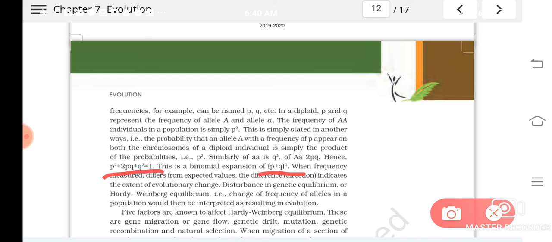You might have studied that in maths, A plus B the whole square. So likewise we can write P plus Q the whole square. This Hardy-Weinberg equation, P square plus 2PQ plus Q square is equal to 1, is a binomial expansion of P plus Q the whole square.